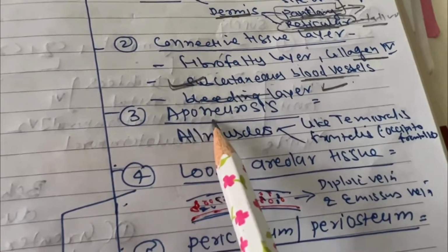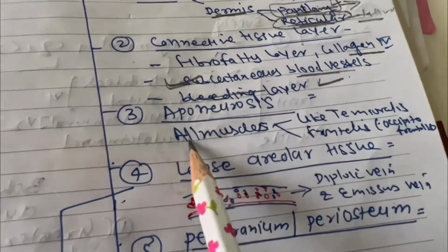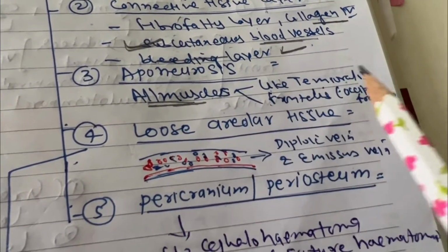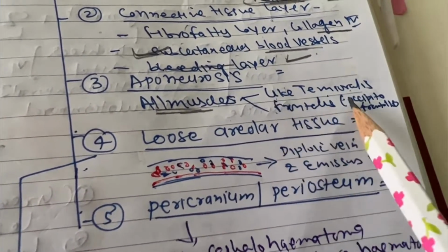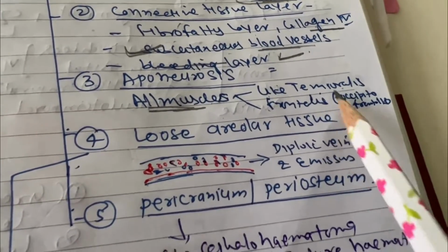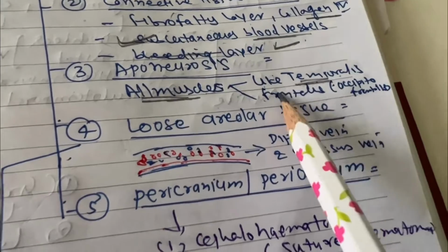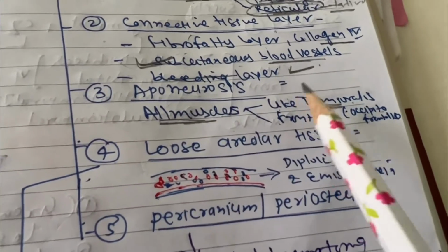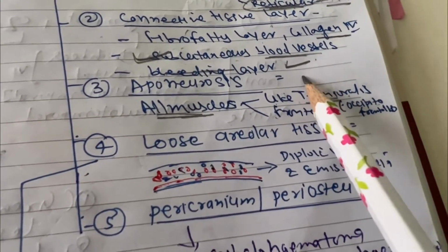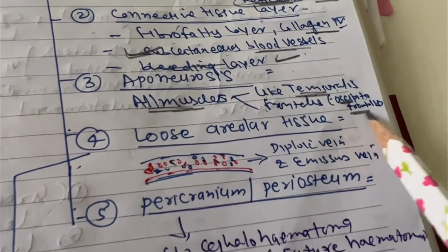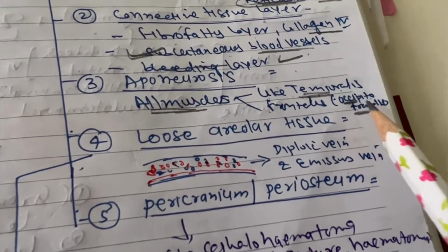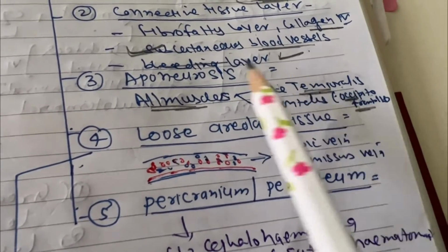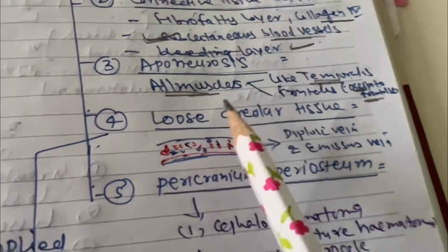The third layer is the aponeurosis. All muscles like temporalis and the frontal belly, that is the occipitofrontalis, a single muscle from the occipital protuberance to the glabella. The occipitofrontalis is covered by this aponeurosis, and the part connecting the occipital and frontalis parts of the occipitofrontalis is called the galea aponeurotica. So the galea aponeurotica, frontalis, occipitalis and temporal are all covered by this aponeurosis layer.